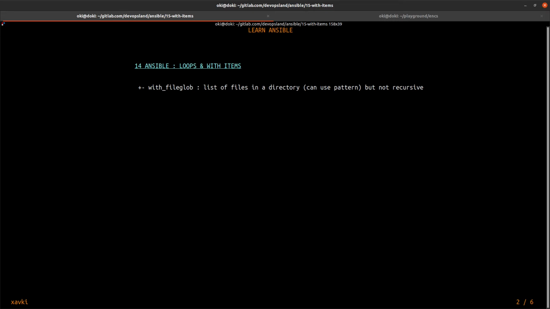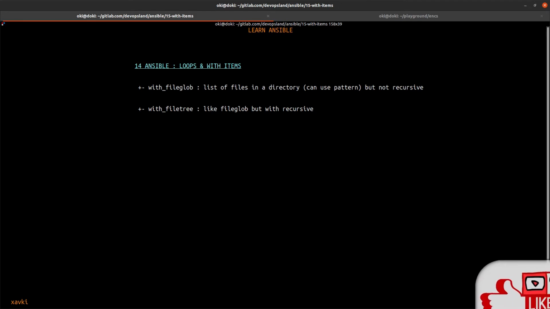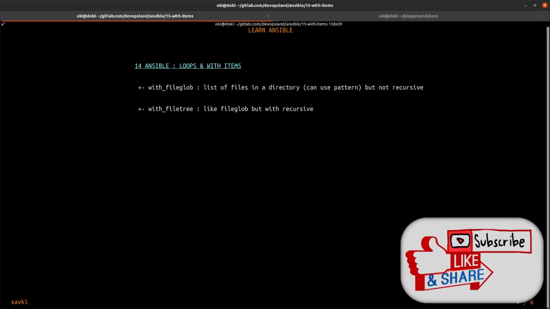And this is a list of files in a directory, and you can discover these files with a pattern, but with_fileglob is not recursive. You can use with_filetree. This is like with_fileglob, but with a recursive mode.